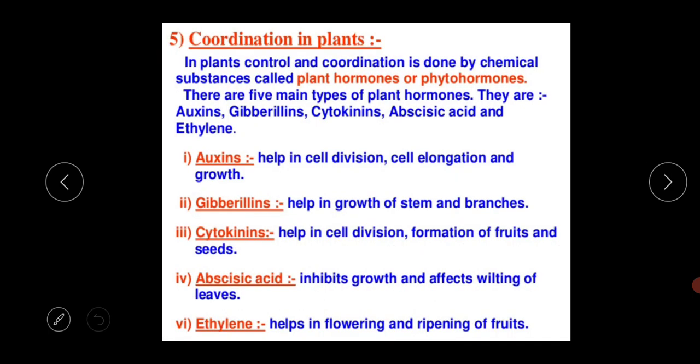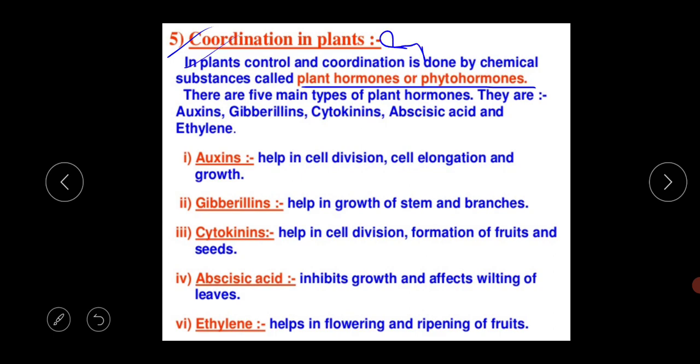In the plant's body also, there are different kinds of hormones, and these are collectively called the phytohormones. So I am repeating again: in plants, control and coordination is done by some chemical substances that are called the plant hormones or the phytohormones. There are a total of 5 main types of plant hormones. The first one is the auxins, then gibberellin, cytokinins, abscisic acid and the ethylene.